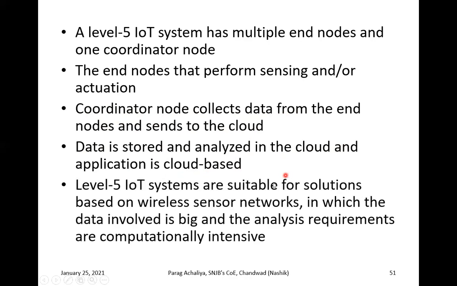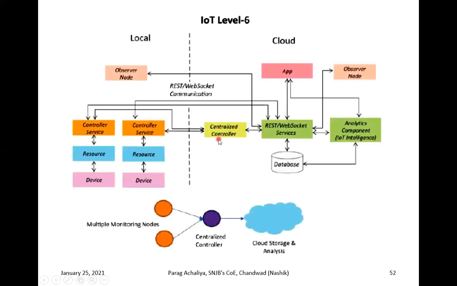Again, it is similar. Level 5 IoT systems are suitable for solutions based on wireless sensor networks. If you remember the diagram of the wireless sensor network, there was one gateway, and the gateway will send the data from the client to the server, in which the data involved is big and the analysis requirements are computationally intensive. So this is what the level 5 IoT architecture is.